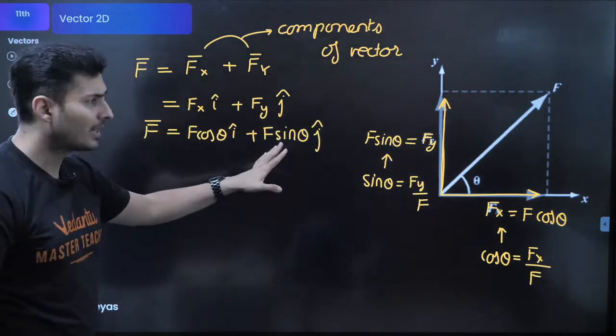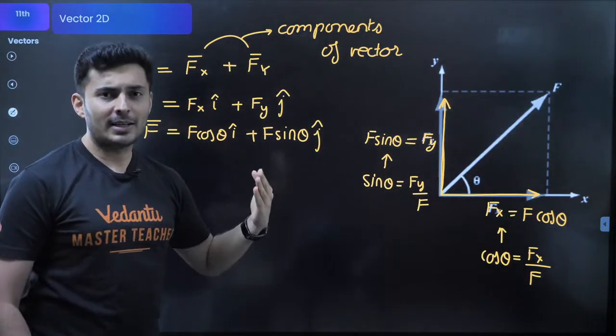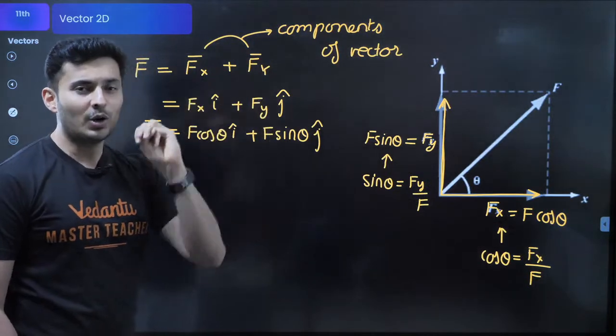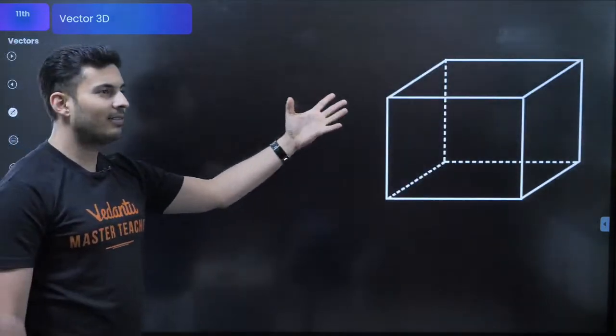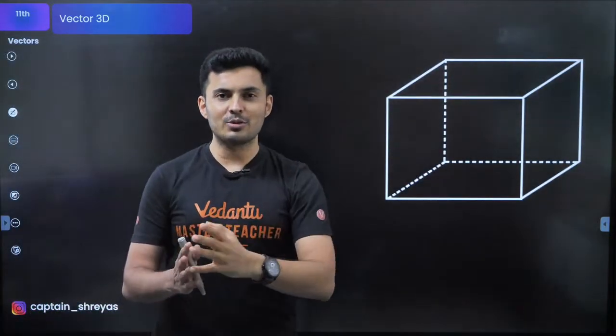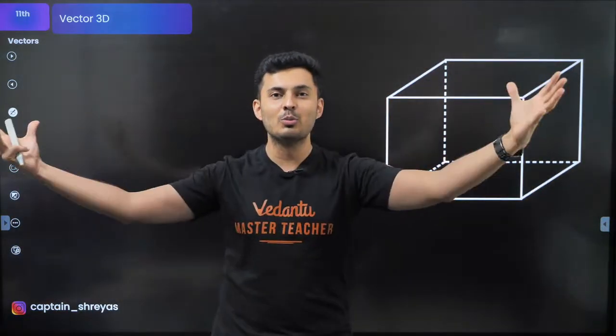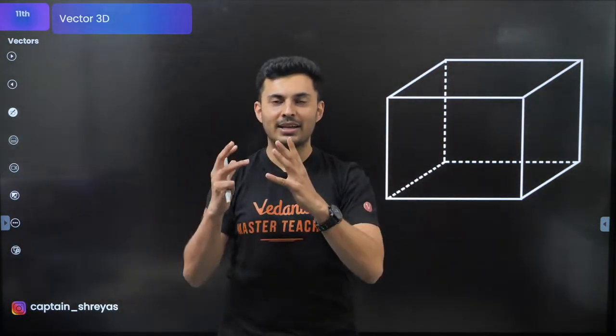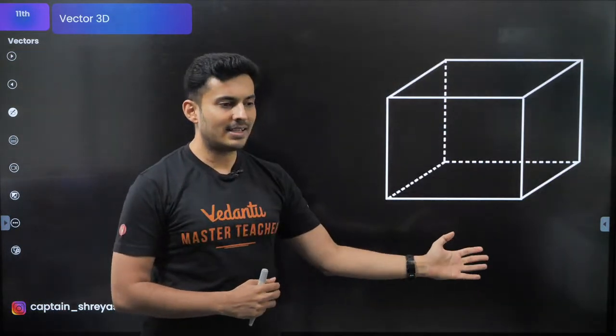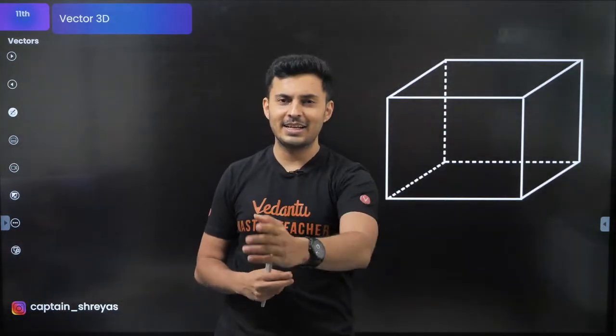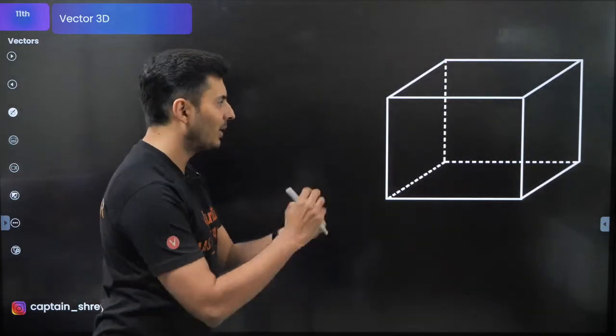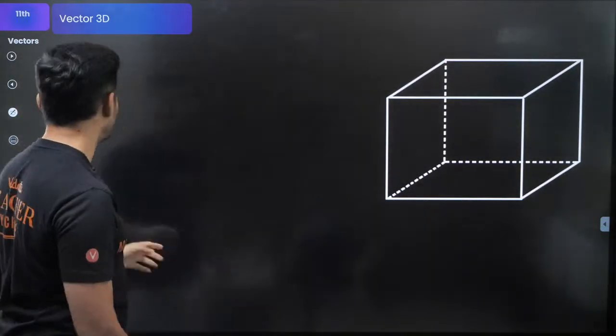Now this is in 2D, but generally the vector may not be in 2D, it can have 3 components. So whenever you have a vector in 3D, I generally tell my students to please try to think of a cuboid or the room in which you are, and one of the directions is x, one is y, one is z. It becomes very easy to remember, or rather, to visualize that vector.